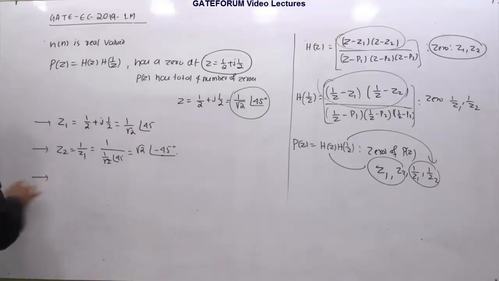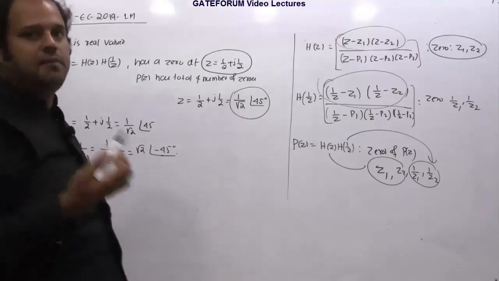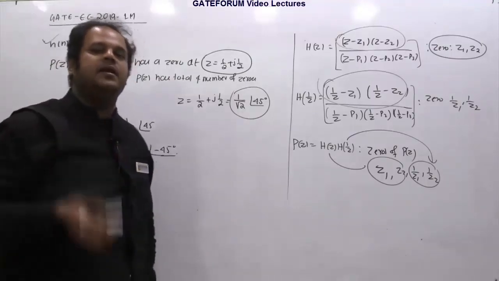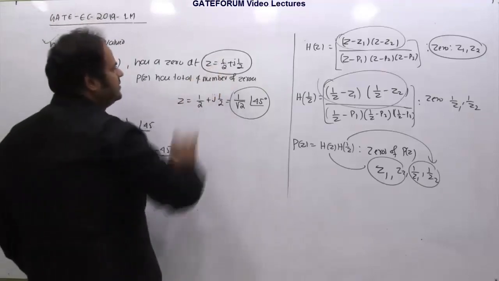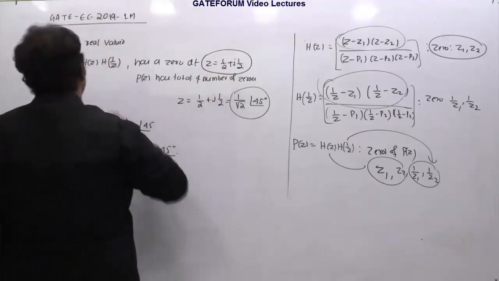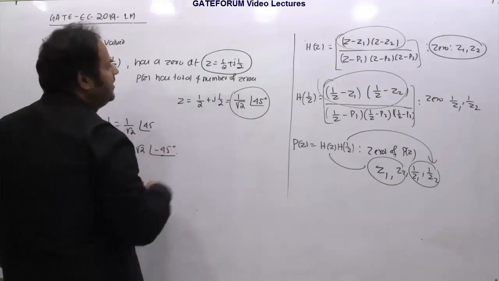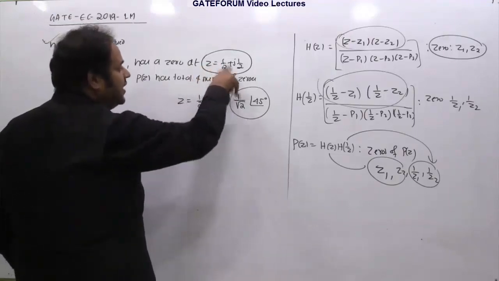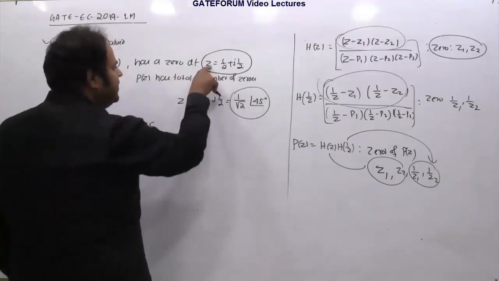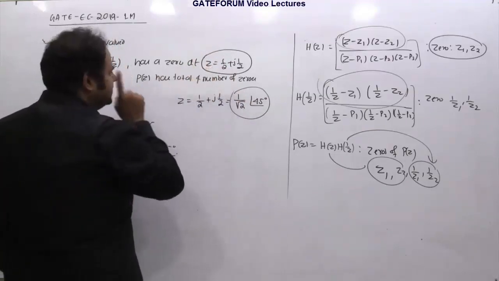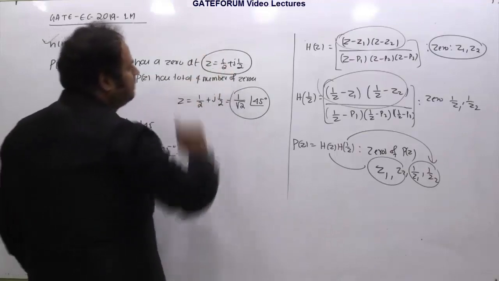And I believe we also know, if h of n is real valued, and if you are getting its poles or zeros, if they are complex in nature, they will occur in conjugate pairs. It will never happen that you have only one zero which is half plus j by 2. If somebody is telling that h of n is real valued and that this is one of the zeros, compulsorily its conjugate will also be a zero. So if z1 is this much, its corresponding conjugate will be half minus j by 2.